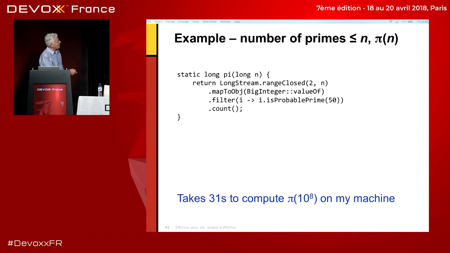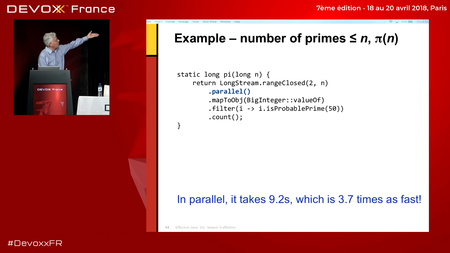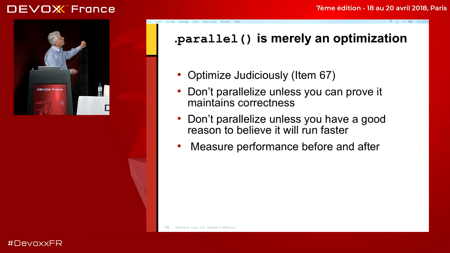It takes 31 seconds to count how many primes there are between 2 and 10 to the 8th on my machine. So how fast does this one run if I add dot parallel? 9.2 seconds, which is 3.7 times as fast on a 4-processor machine. So that's the best we could hope for, and it's doing it with no additional work on my part. So under the right circumstances, dot parallel is wonderful, but it's actually rarely wonderful, so be careful.